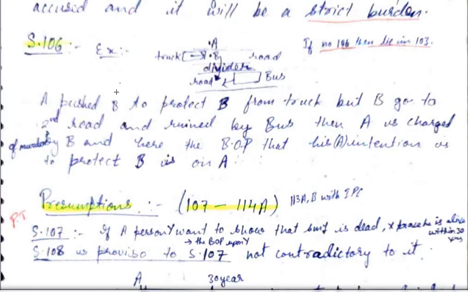So had it not been there in 106, it would fall under 103. Now he will assert that I have the good intention to save his life. So the fact that he is asserting the fact, the burden of proof will lie upon him. So if he had the knowledge that I was acting with good intention, then let him prove it.